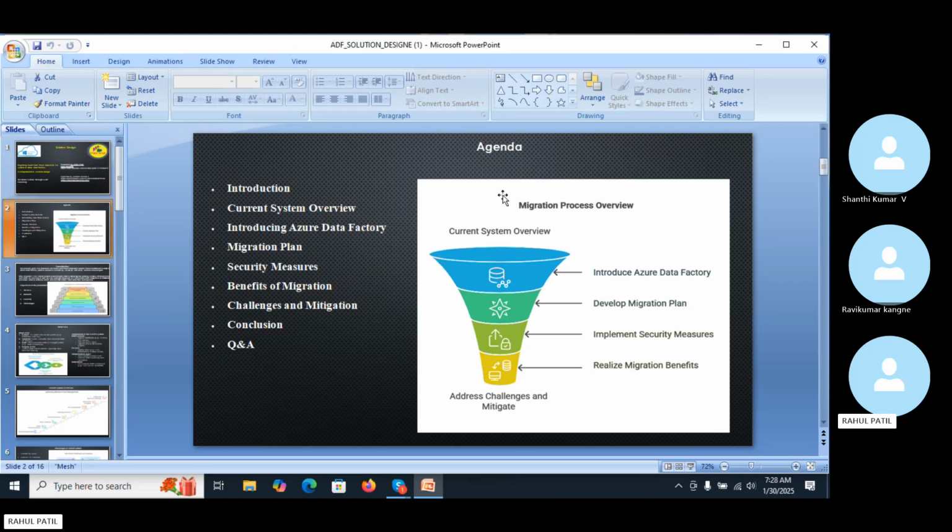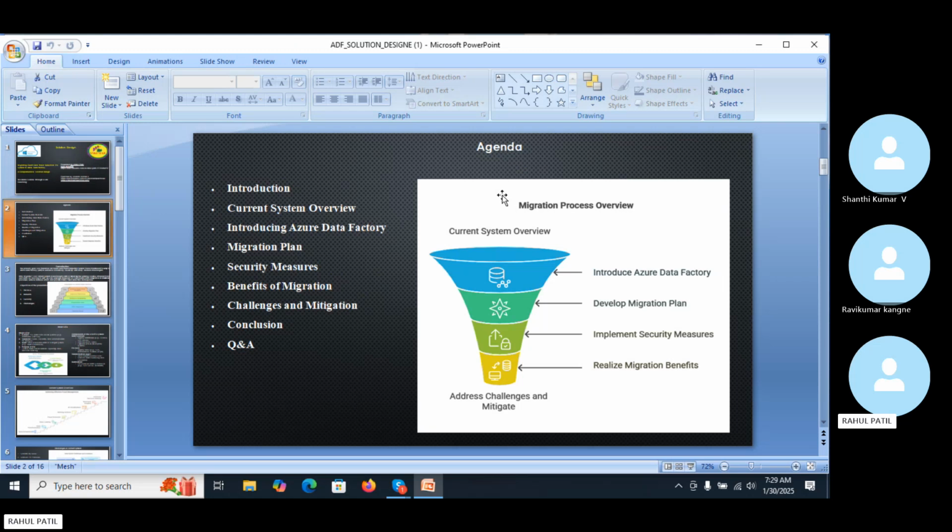Then the migration plan, how we can perform the migration. Then the security measures provided by ADF, Azure Data Factory. Then the benefits, challenges, conclusion, and lastly questions and answers. This is the agenda for performing the POC.